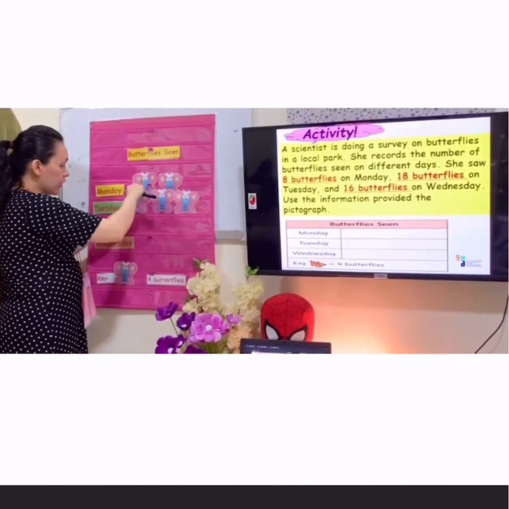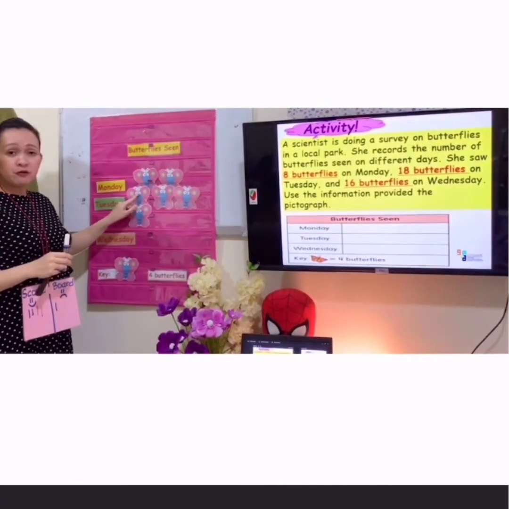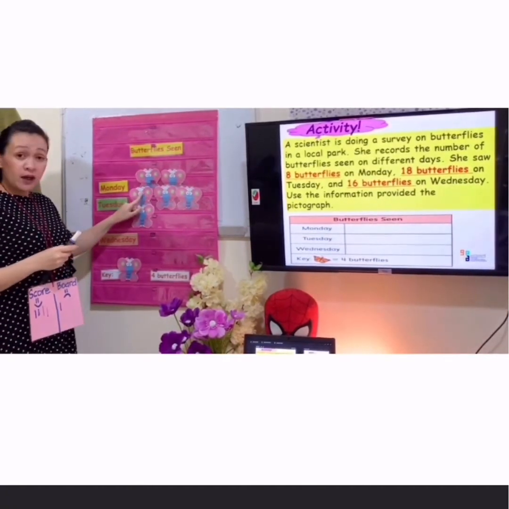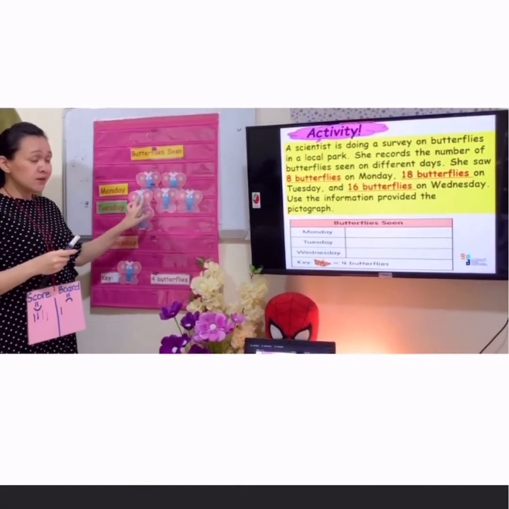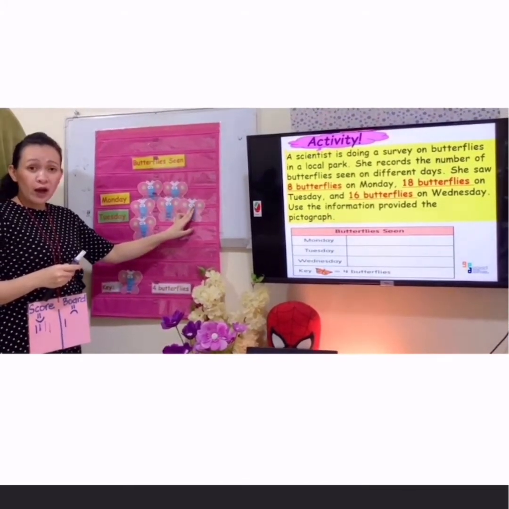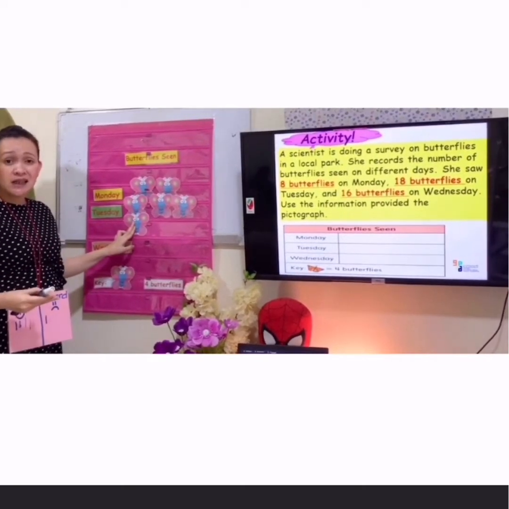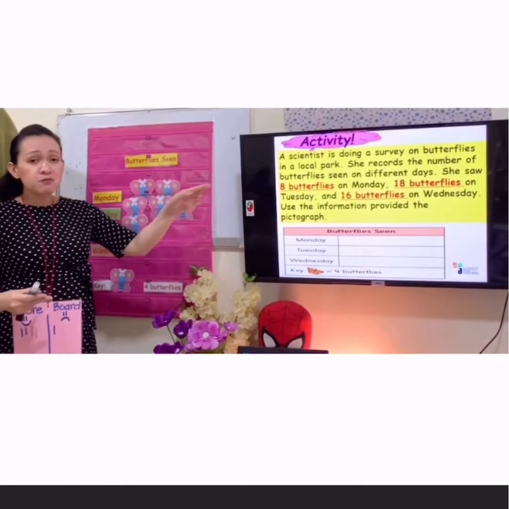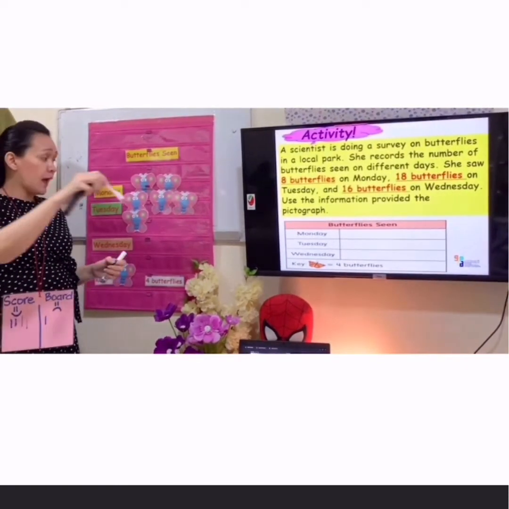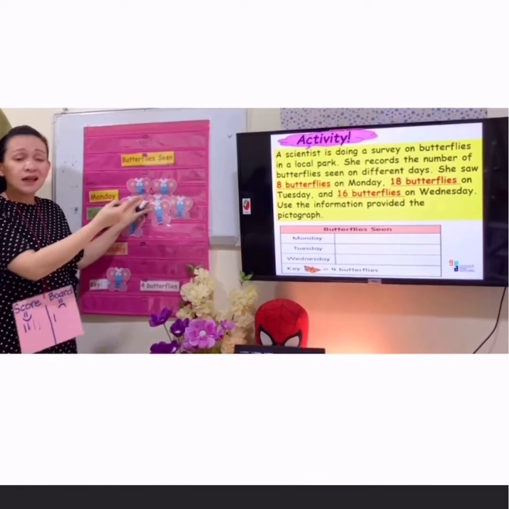So, 4. Again, the key, 1 butterfly equivalent to 4 butterflies. So, 4 plus 4, it is 8. 4, 8, and another 4, 12. And you will add again another 4, it is 16. But we need 18 butterflies. If we will put here another 1 butterfly, if you are going to add, the answer is not 18.